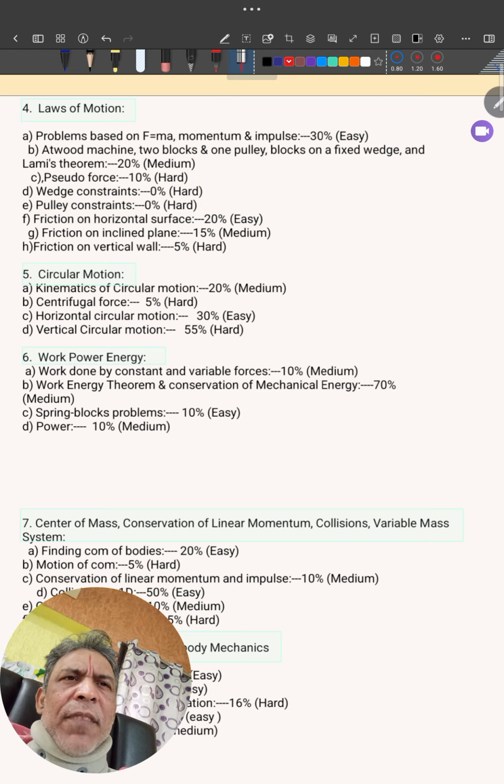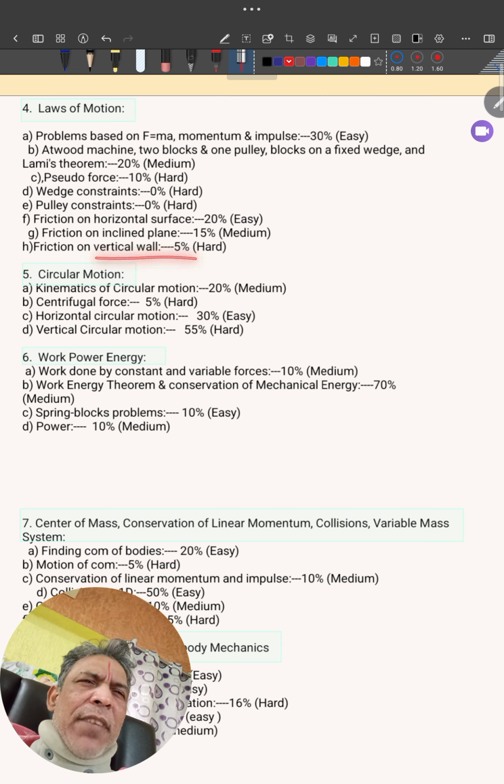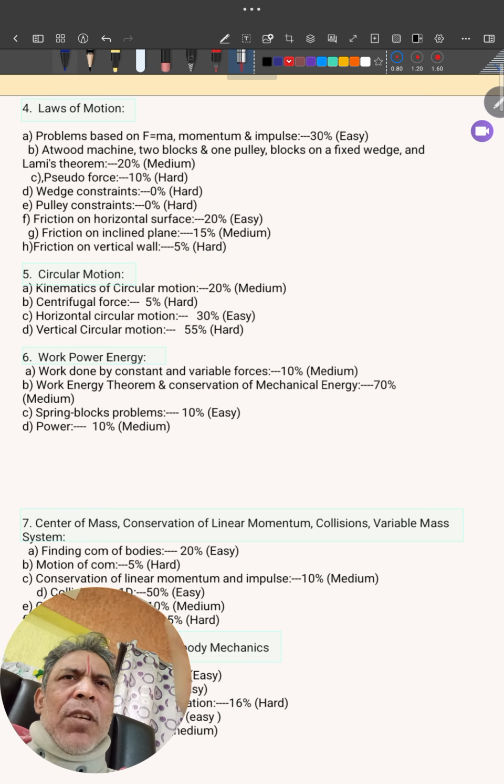Friction on horizontal surface, very easy topic, and weightage 20%. Friction on inclined plane, 15% weightage and medium. Friction on vertical wall, a little bit difficult, it's hard. So what topics can you prefer here? Problems on F equal to ma, Atwood machine, pulley blocks, connecting bodies, Lami's theorem. Then friction on horizontal surface.